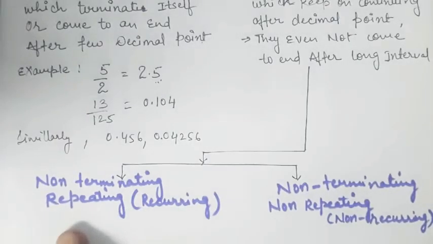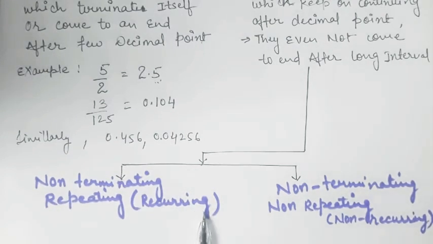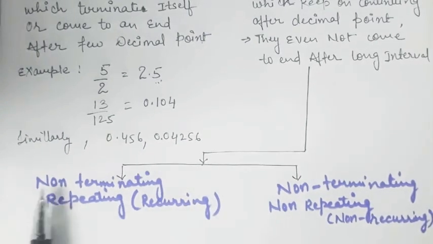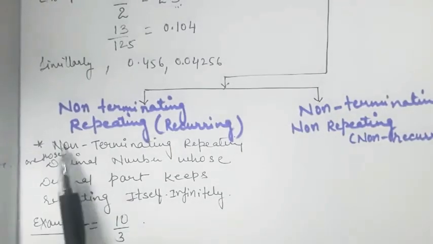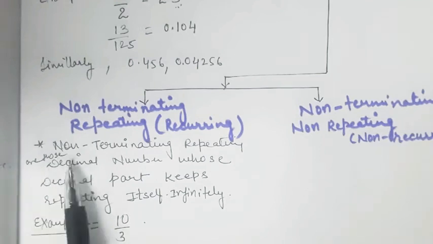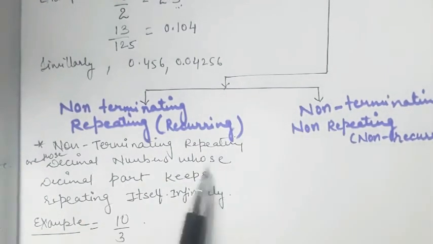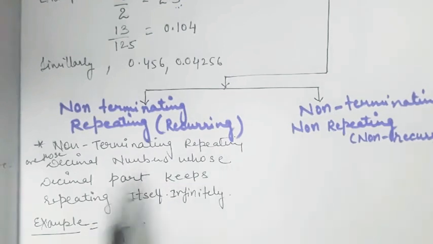First of all, non-terminating repeating is also called recurring decimal, and non-terminating non-repeating is also called non-recurring decimal. Let's discuss non-terminating repeating first. These are decimal numbers whose decimal part keeps repeating itself infinitely.